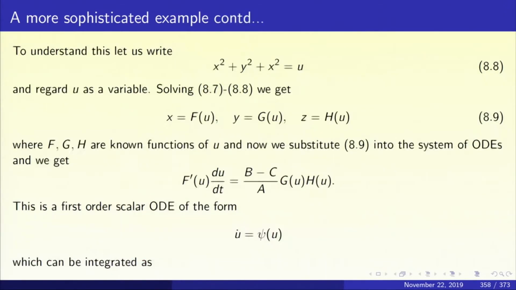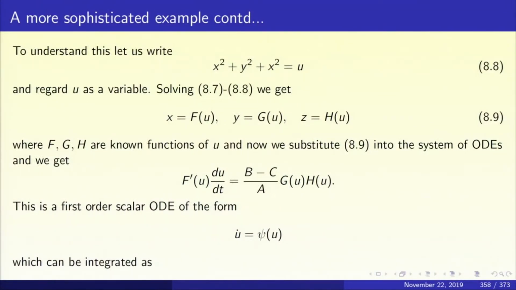Now we must solve 8.8 and 8.7 simultaneously for x squared, y squared, z squared, and we get our three functions x, y, and z. Say x is a function of u, f of u, y is a function of u, g of u, z is a function of u, h of u. 8.9. I leave it as an exercise for you to determine f, g, and h explicitly. That is not very interesting, but they can be computed by solving three equations simultaneously.